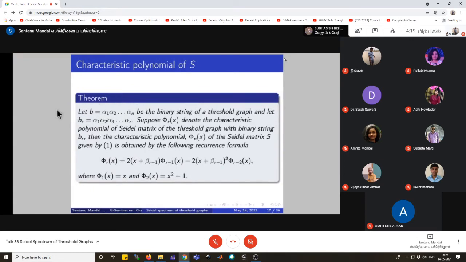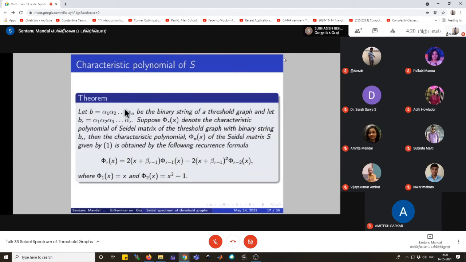Here, the recurrence formula for the characteristic polynomial of the Seidel matrix is determined, and for that we consider the binary string B equals α1, α2 up to αn, and we use the notation BR, where BR equals α1, α2 up to αr, and suppose φr(x) denotes the characteristic polynomial of the Seidel matrix of the threshold graph with binary string BR.